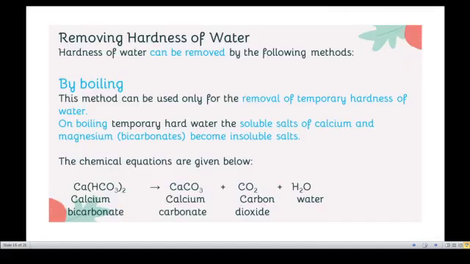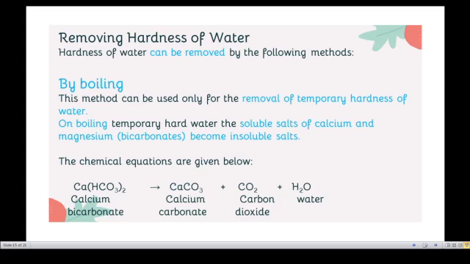And then removing hardness of water. The first thing is removing hardness of water. Hardness of water can be removed by the following methods: one is by boiling and another one is by washing soda. But this boiling method is only for temporary hardness. This method can be used only for the removal of temporary hardness of water.